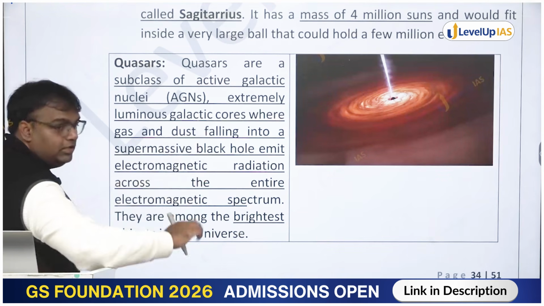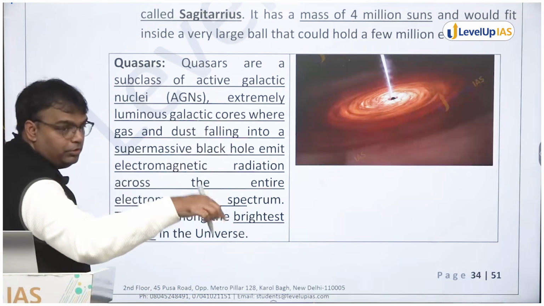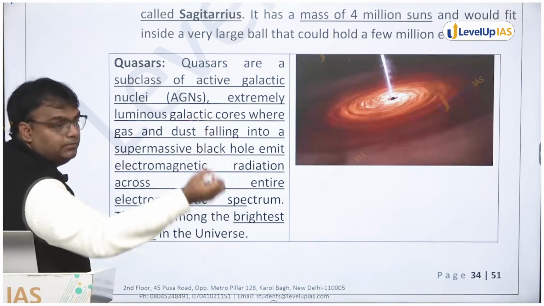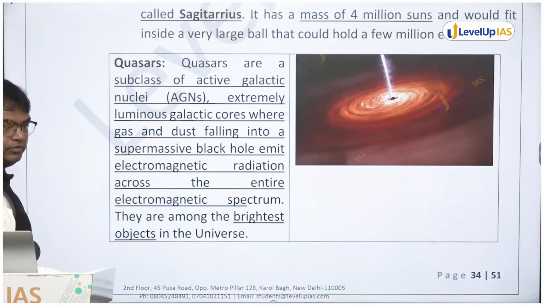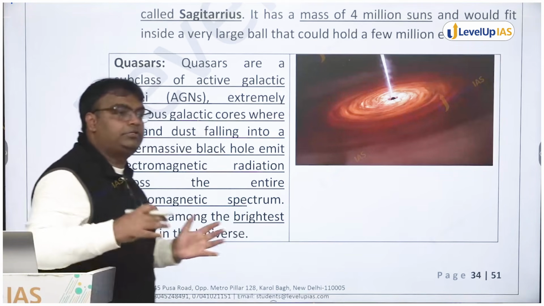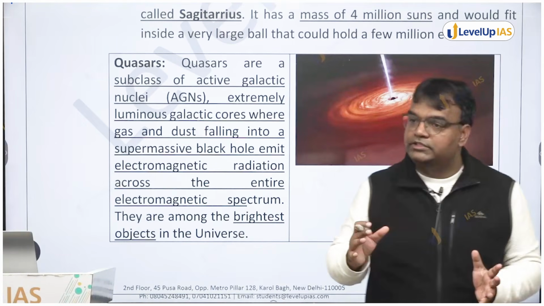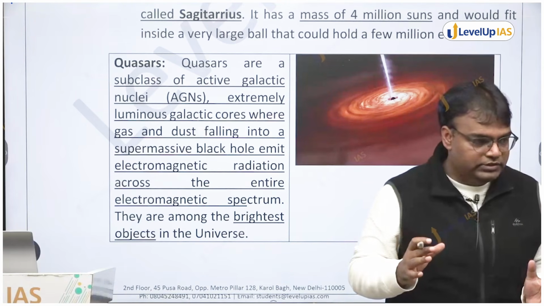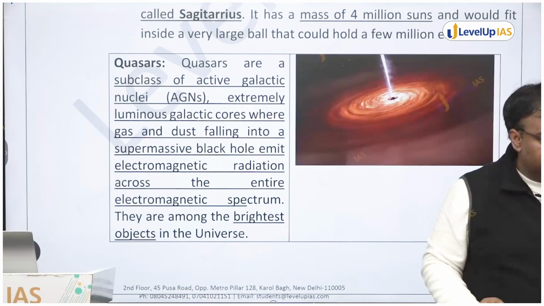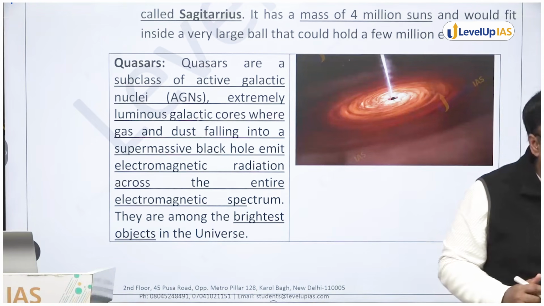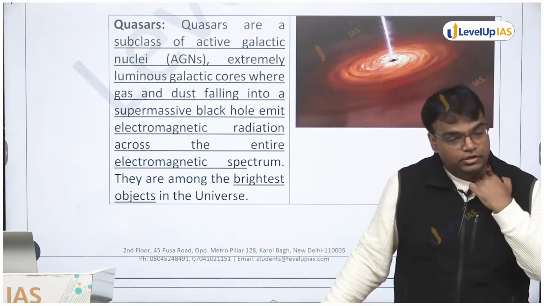So some of these are very luminous, some of these are very bright, not because of the black hole, but the radiation which is getting emitted. Those are known as quasars. तो यूनिवर्स में सबसे बड़े एक्सप्लोजन्स में हमने एक टर्म पढ़ा था सुपरनोवा. These are among the biggest explosions in the universe. Quasars are among the brightest things in the universe that we'll see. Okay, तो यहाँ पे these are among the brightest objects in the universe.